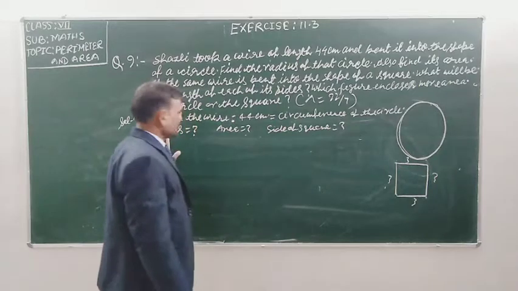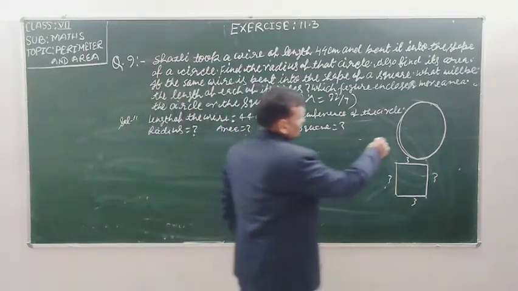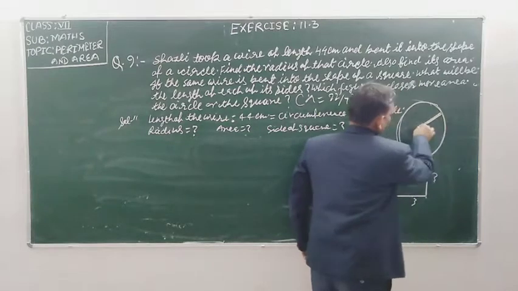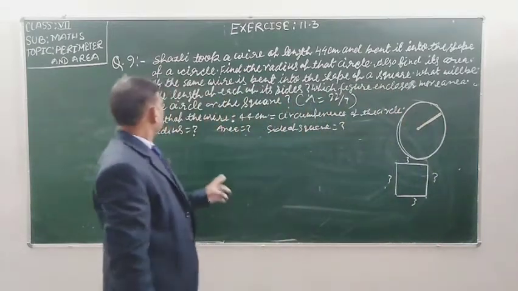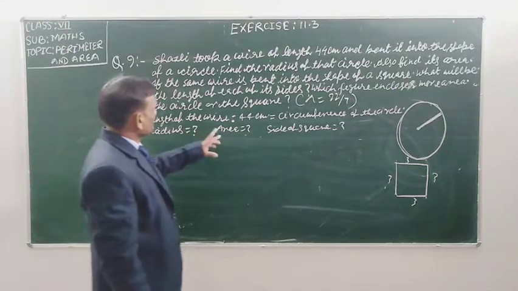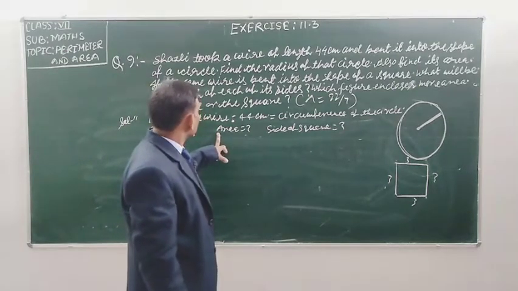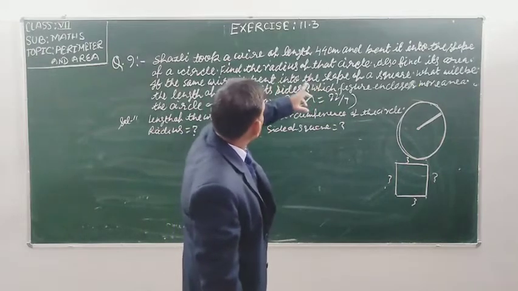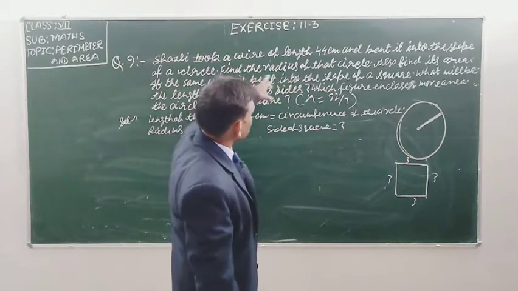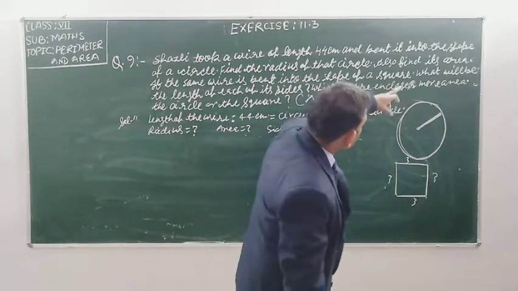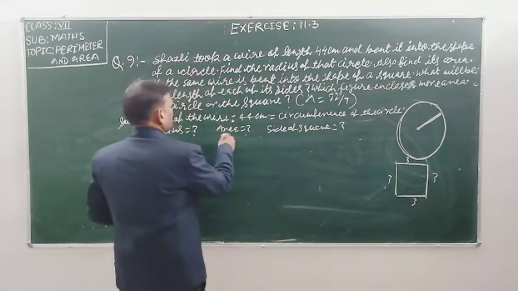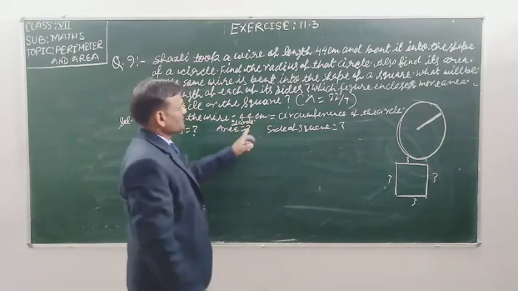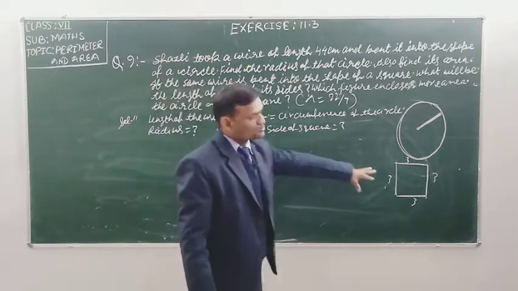First, the radius of the circle. Suppose that this is the center, so this distance, this length, the question wants to know. And second is area. Find the radius of the circle, and also find its area. Area of circle we have to find out. And side of the square.